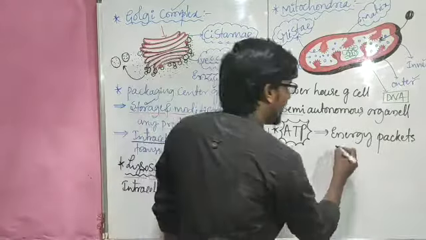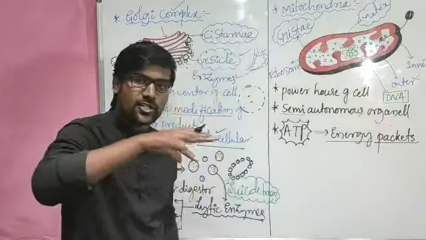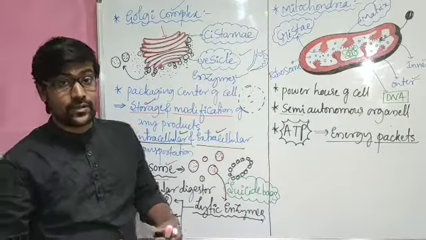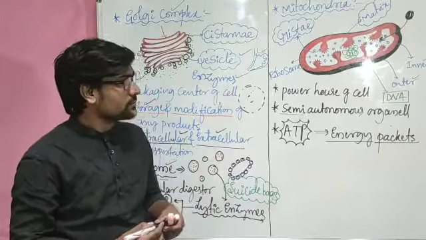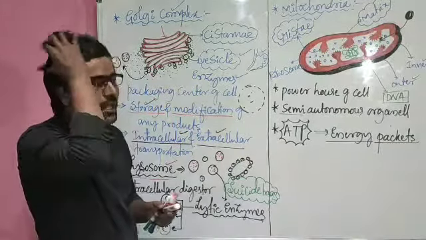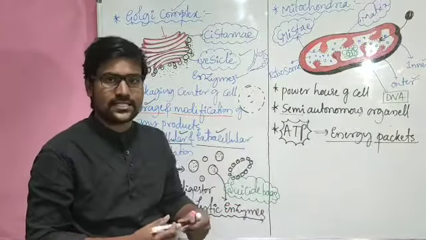So such kind of ATPs, energy packets, are produced from the mitochondria, and they are distributed to all other parts of the cell. Whenever they need, they will use the ATP. And here, mitochondrial number is not constant for all the cells.